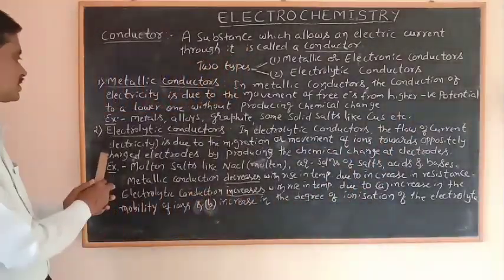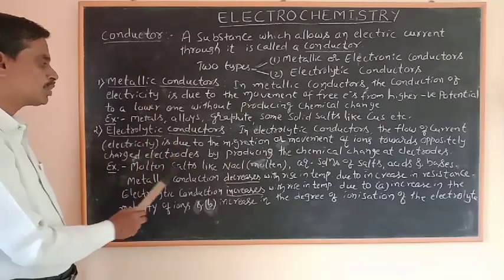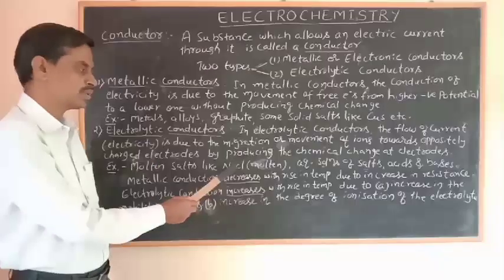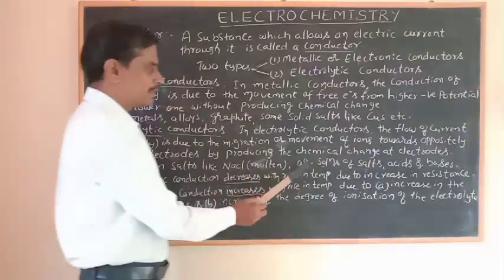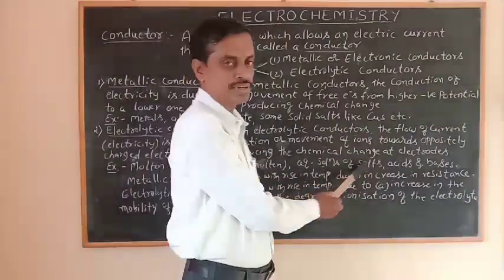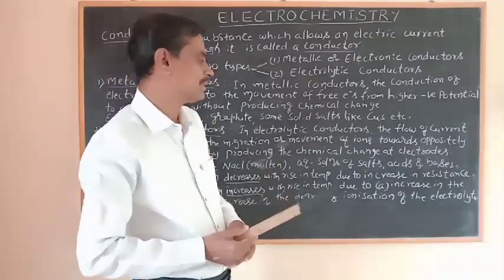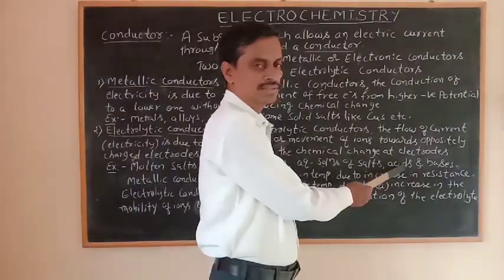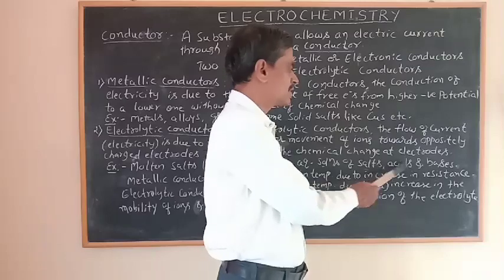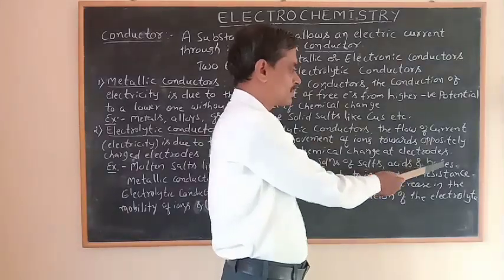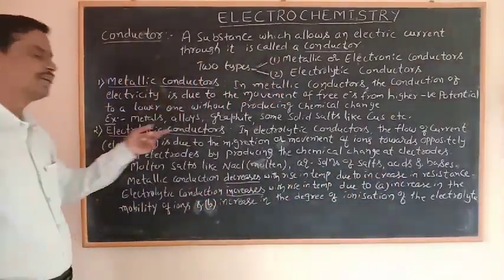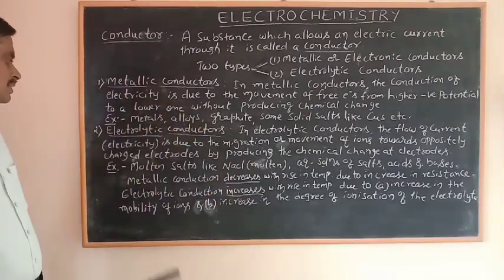Examples for electrolytic conductors are molten salts like NaCl, sodium chloride in the molten state; then aqueous solutions of salts, for example sodium chloride solution, potassium chloride solution, potassium bromide solution; and then acids, strong or weak, and bases, strong or weak. So these are all examples of electrolytic conductors.